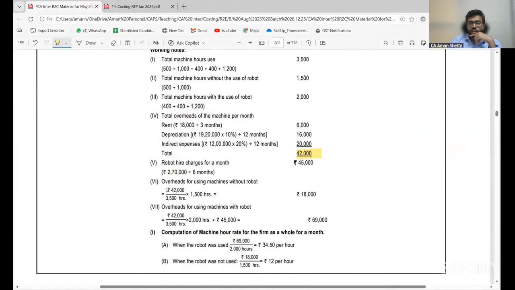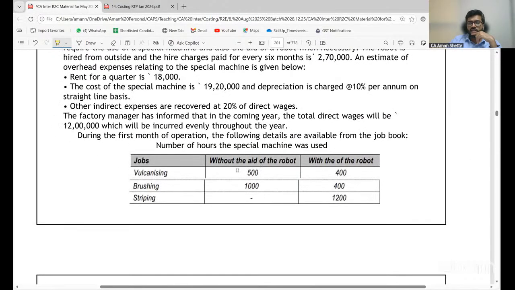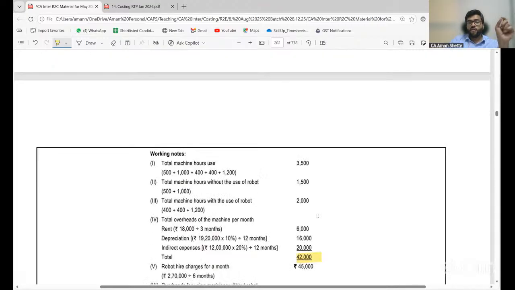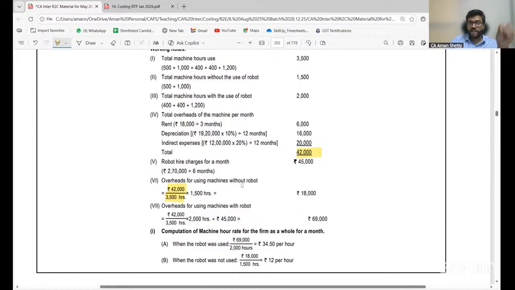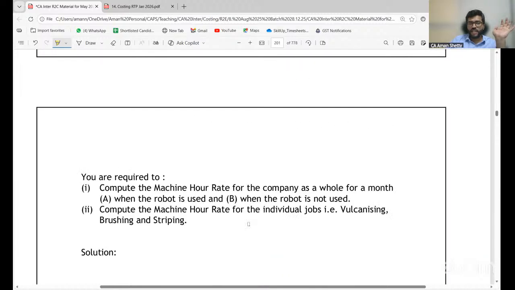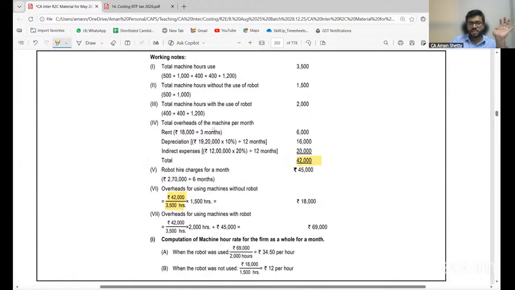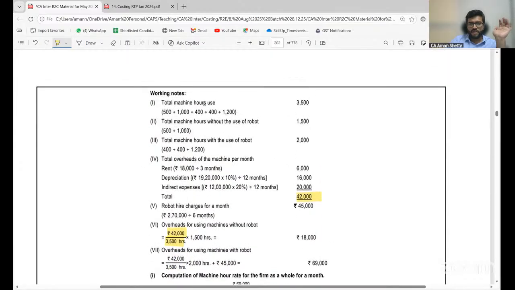look at this, 42,000 divided by my total hours. How did I get total hours? 3,500 hours. Here 1,000 plus 500 plus 400 plus 400 plus 1,200. Is it clear? 1,500 plus 2,000, 3,500. This is what is important. 42,000 will be divided by 3,500. Only the cost specific to robot will be divided by the number of 2,000 hours.